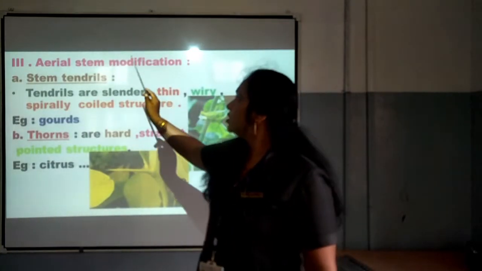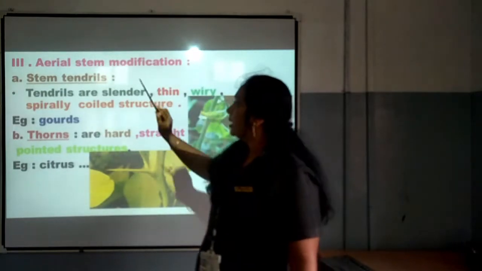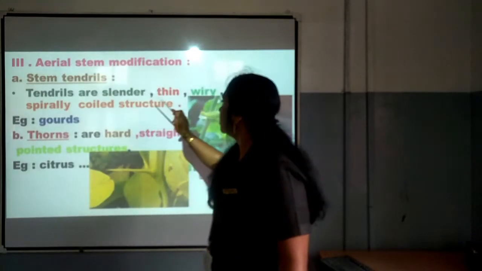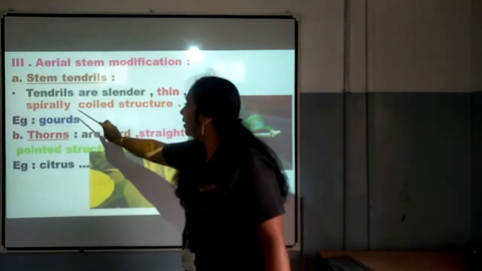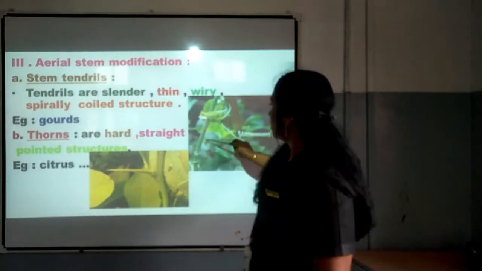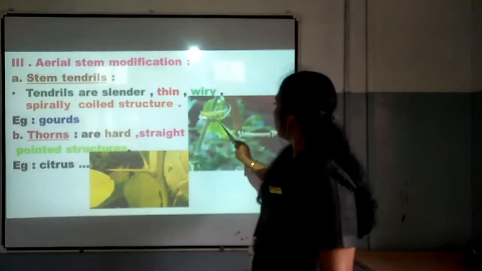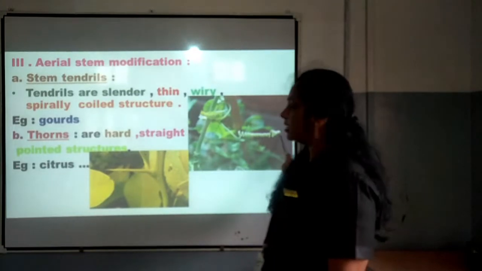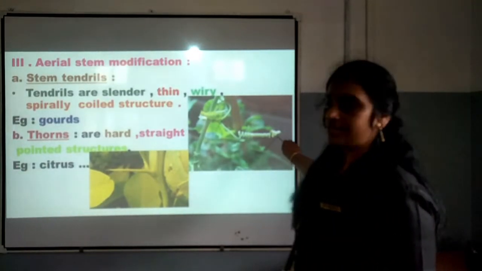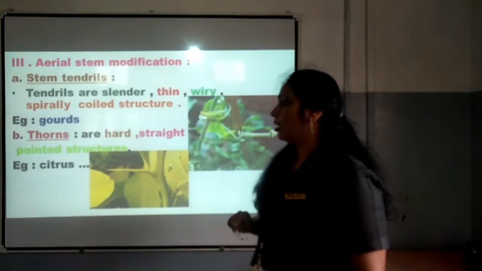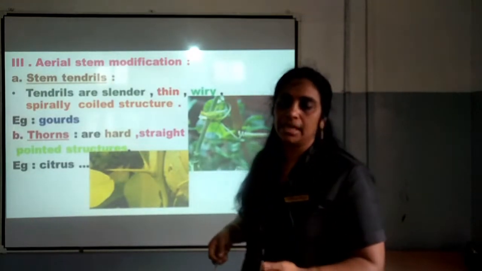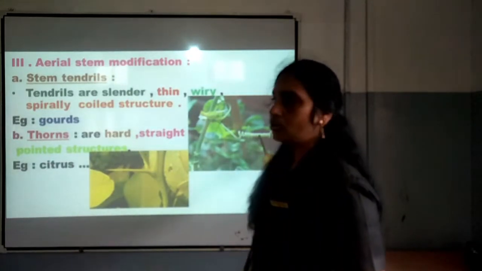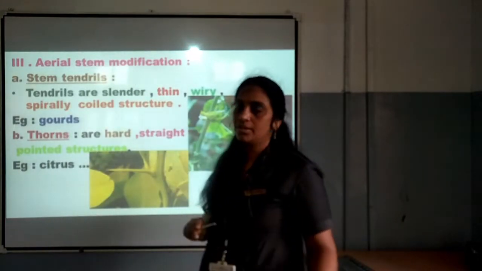The third modification is the aerial stem modification. In this, number 1 is stem tendril. And what are tendrils? Tendrils are slender, thin, wiry, spirally coiled structures. You can see they are spirally coiled. Examples are gourd, or in the case of grapevine, we can see the coiled structure. So, the grape plant is the example of stem tendril.